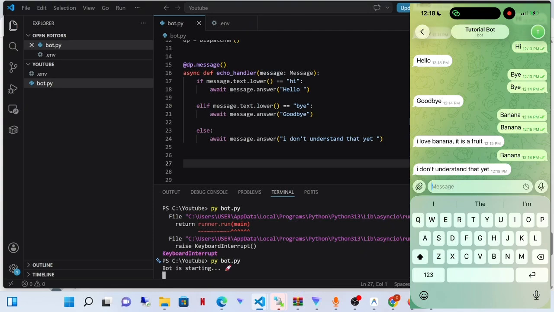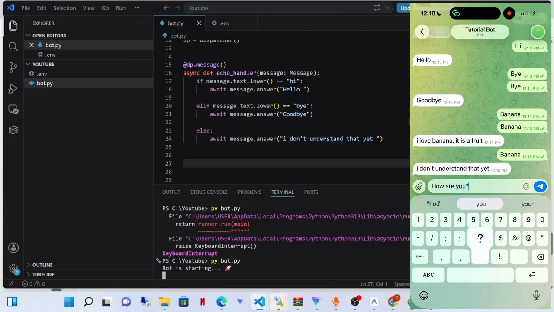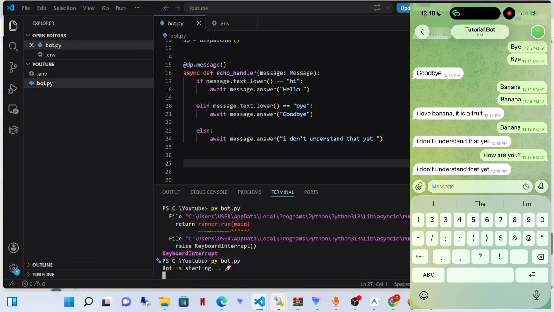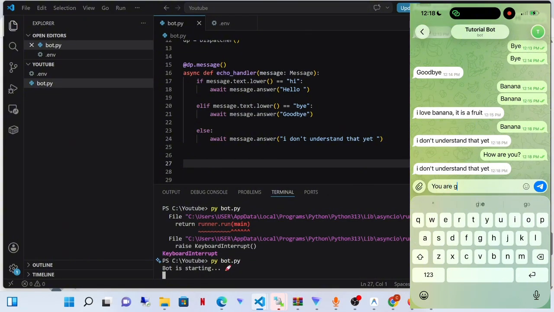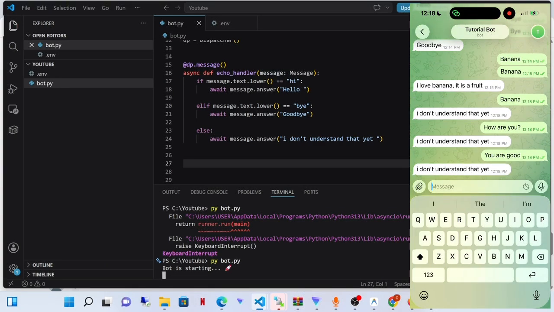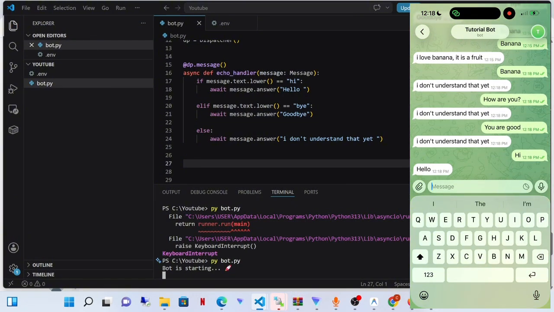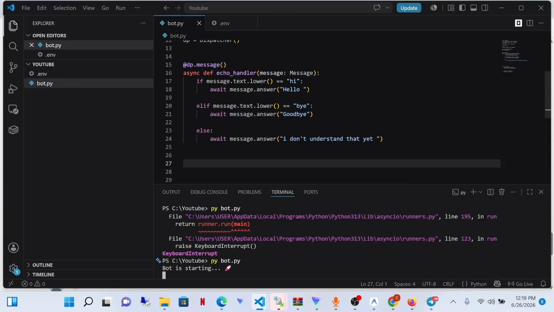If I send, how are you? It's going to say, I don't understand that yet. So what happens if I send, you are good? What do you think it will say? Exactly, I don't understand that yet. But if we send hi, what will it say? Of course, hello. So if we send bye, what will it say? Goodbye. It's just rules. Hi says hello. Bye says goodbye. Anything else that is not hi or bye, it will always say, I don't understand that yet. That is just coding. This is just the principle of coding. Just certain rules.